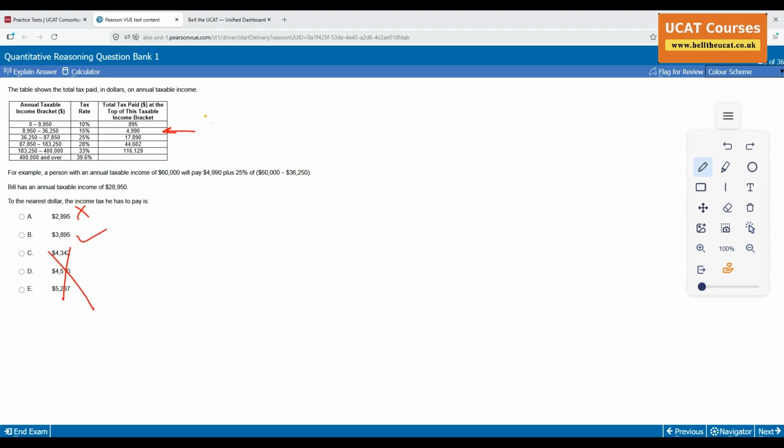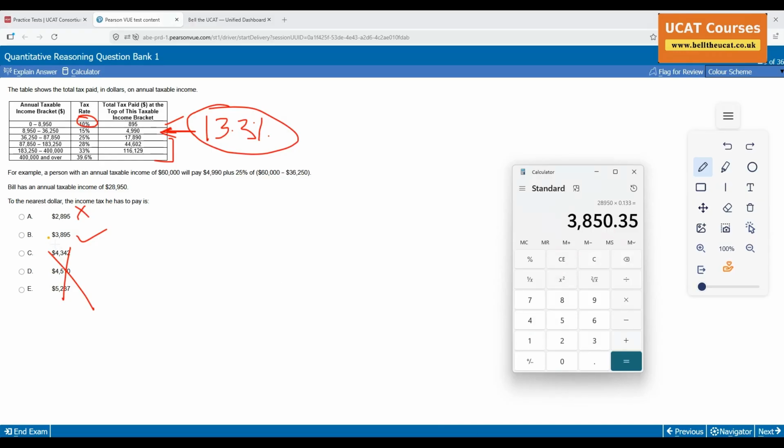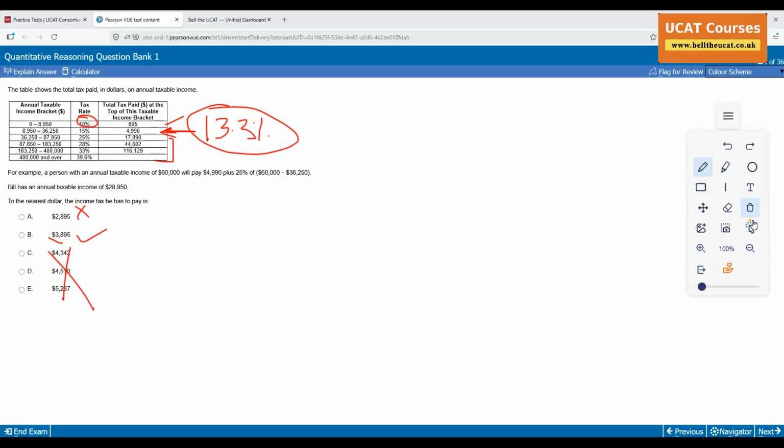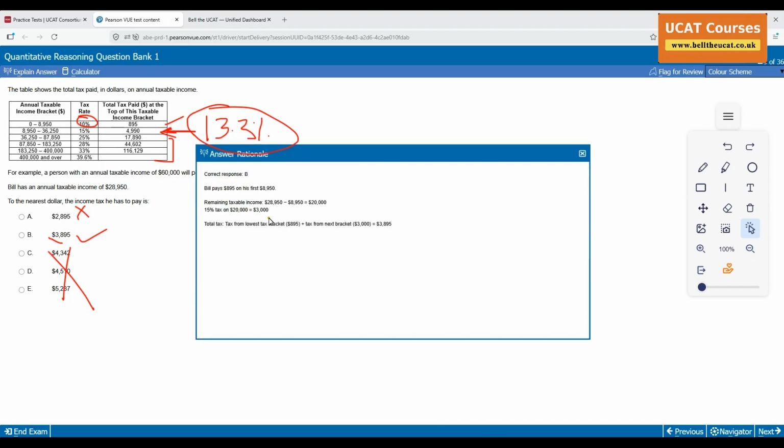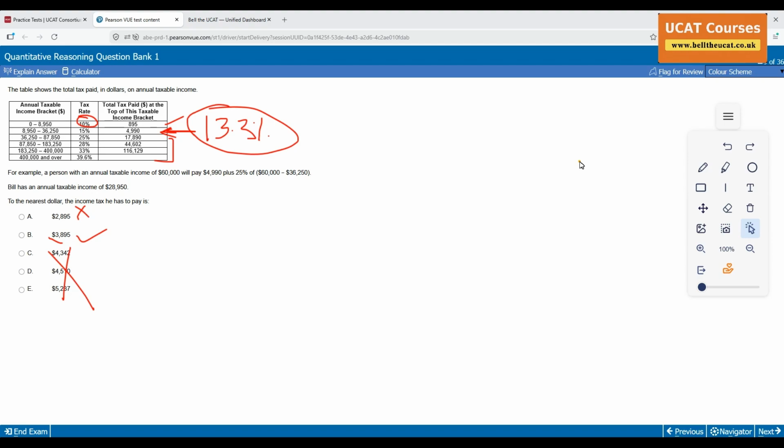This is an approximation. My lucky number is 13.3% always for the second bracket. The first bracket is 10%. For the other three brackets, there are different numbers, if you can just remember. Every time you get this one, this 13.3 percent will give you an approximate answer. My answer is 3850, closest to 3895, this one. Let's see if it is right. Then I'll do the lame way. 3895, there you go. Now, there are three ways of doing it. For now, I'm giving the shortest possible way.